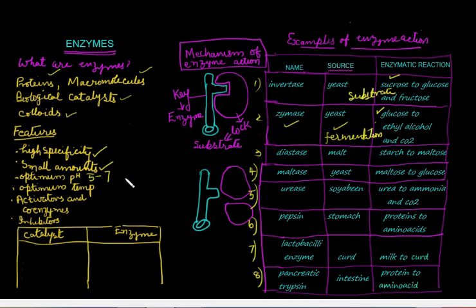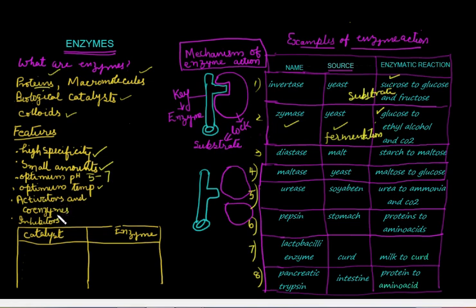7.1 or 7.2. That means slightly acidic or slightly alkaline nature. Sometimes a neutral medium also seems to facilitate the action of the enzyme. Optimum temperature is another feature. It requires optimum temperature. What do you mean by optimum? The temperature should not be too low, and it should never be too high, because enzymes are after all proteins and these proteins get denatured. They lose their property when the temperature becomes very high.